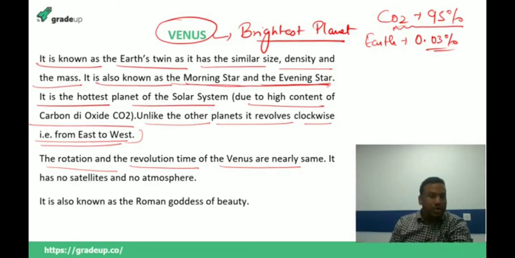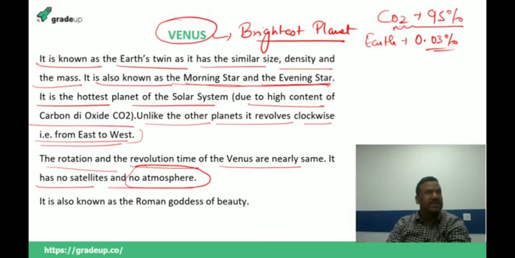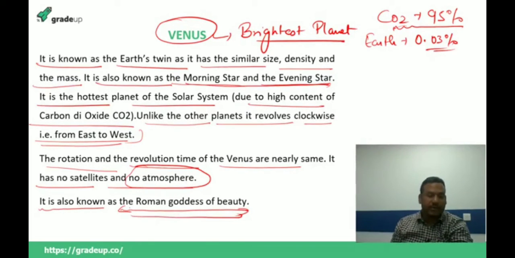Now it has no satellite and no atmosphere. Now you will say, sir, why are you calling it no atmosphere? Because atmosphere means a mixture of gases, where a large number of gases combine to form an atmosphere. But at Venus we have the concentration of only one gas, and that is carbon dioxide. Now let me tell you that it is known by the name Roman goddess of beauty. So Venus is known by the name of Roman goddess of beauty.